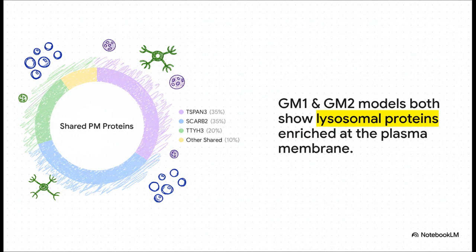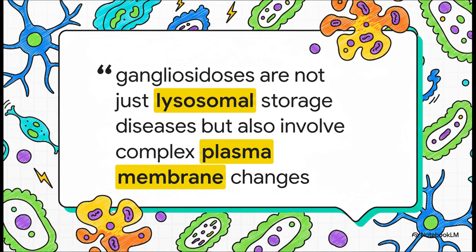This finding strongly supports the conclusion that this process, lysosomal exocytosis, and the subsequent remodeling of the plasma membrane is a conserved pathogenic mechanism across the gangliosidoses. So based on this collective body of evidence, the authors conclude the traditional classification of these conditions as purely lysosomal storage diseases is in fact incomplete. They posit that the gangliosidoses should also be conceptualized as disorders of the plasma membrane, where these complex changes to the surface composition directly impinge on and disrupt neuronal function.